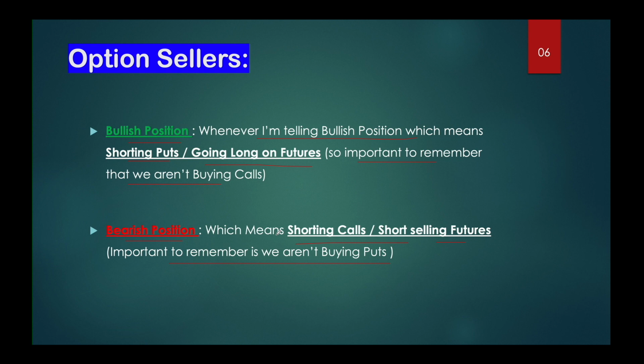So which means when there is range bound action, we can gain through the theta decay in the market, especially through the calls. When we have shorted the calls, the premium is going to be eroded. Then as an options call seller, we are going to make money in those positions. So whenever I am telling you bearish positions, which means shorting the calls, we are going to gain through the theta decay, or we can short sell the futures as well.